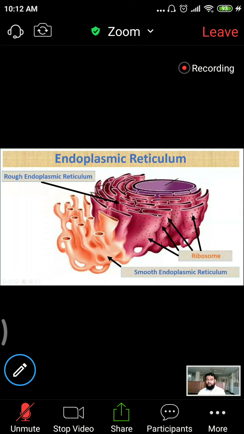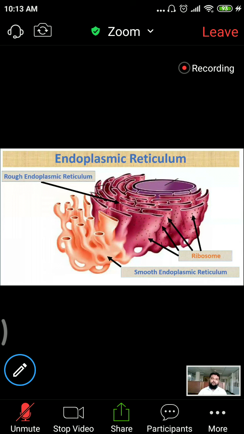Rough endoplasmic reticulum is nothing but a membrane-bound organelle which is just like flattened cisterns, and attached to it are some minute particles, some granule-like structures, called ribosomes. When ribosomes are attached to these flattened cisterns, it is called rough endoplasmic reticulum. And if the network is tubule-like, with no ribosomes here, it is called smooth endoplasmic reticulum. That means endoplasmic reticulums are of two types: rough and smooth.